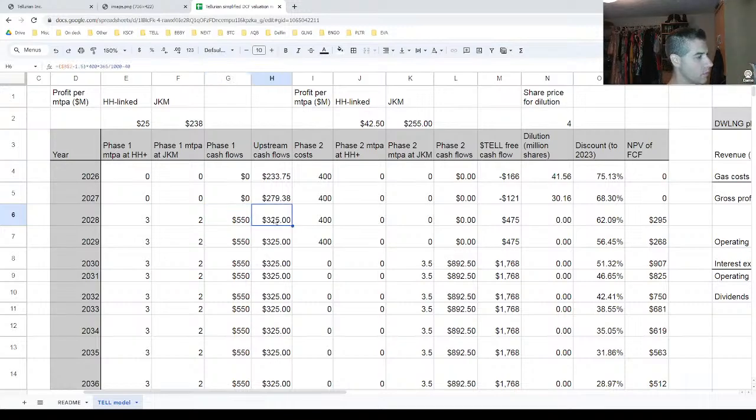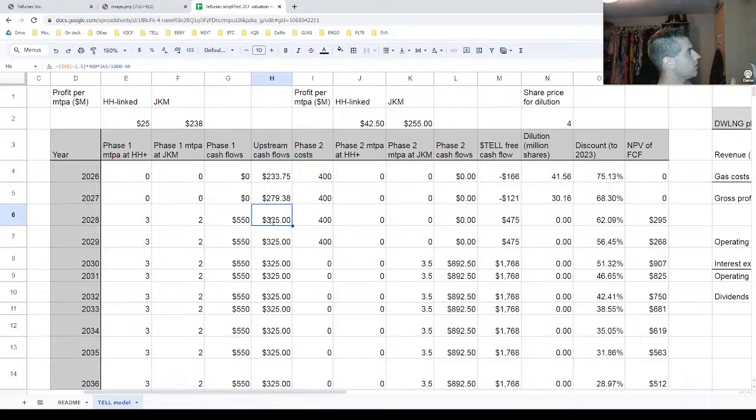Then you also have your upstream cash flows, which I included in here, and this is assuming they ramp up to 400 MMCF per day. Is that right? I think that's right. Maybe I have two millions in that number, but you know what I'm talking about. Up from roughly the 200 that they're going to be at the end of this year, I think, so they ramp up to 400 there, and then again, they're selling that at Henry Hub, and I assume they're paying about $40 million in debt interest from the debt that they're probably going to incur to get to that point.